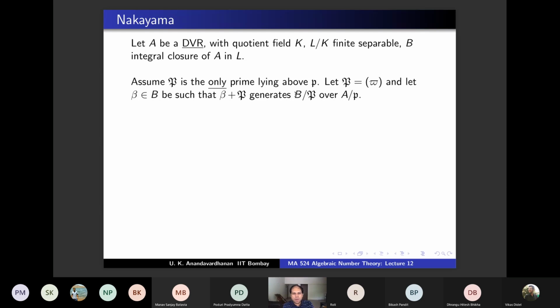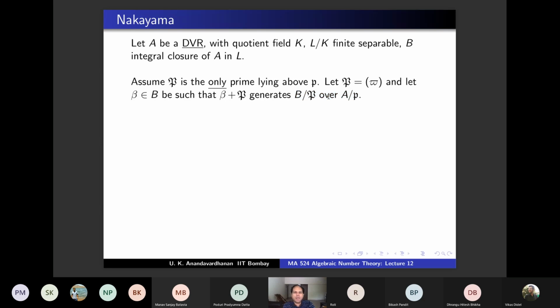This will be generated by a single element, no? Why is that? Because it's a finite separable extension. You're assuming this is separable anyway, therefore there is a primitive element. There will be some generator. Assume beta is one such. So beta plus P is generating this.